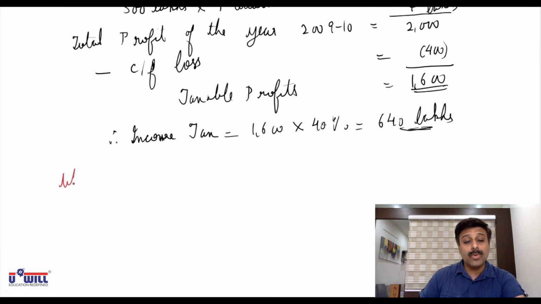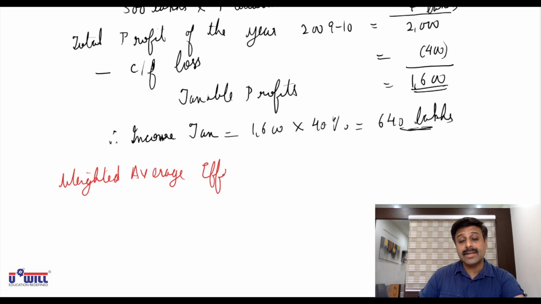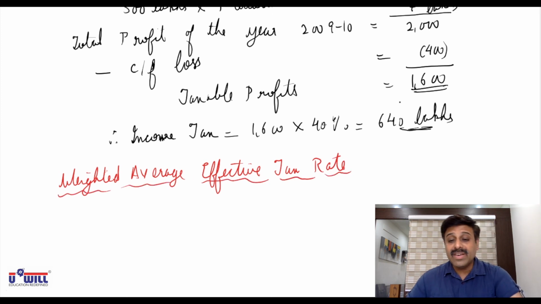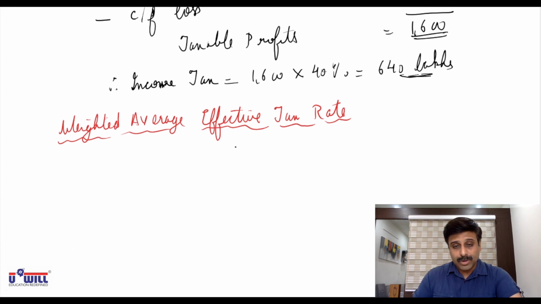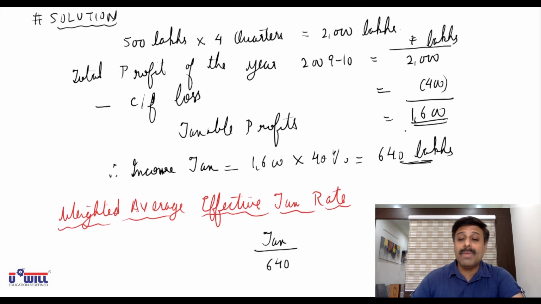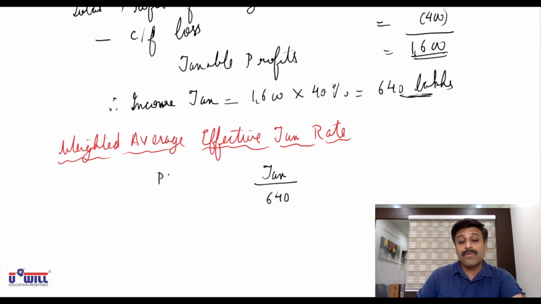Understand the concept of weighted average effective tax rate. We have to pay 640 lakhs of tax. Understand it first, then write it. And we have to pay it on 2000 lakhs only. Profits before tax are 2000 lakhs only.